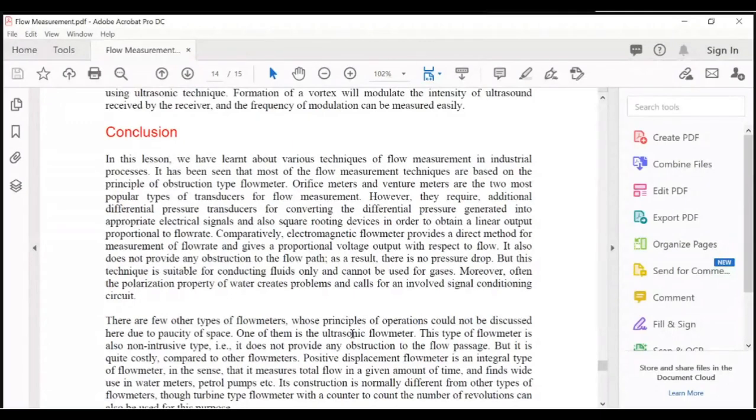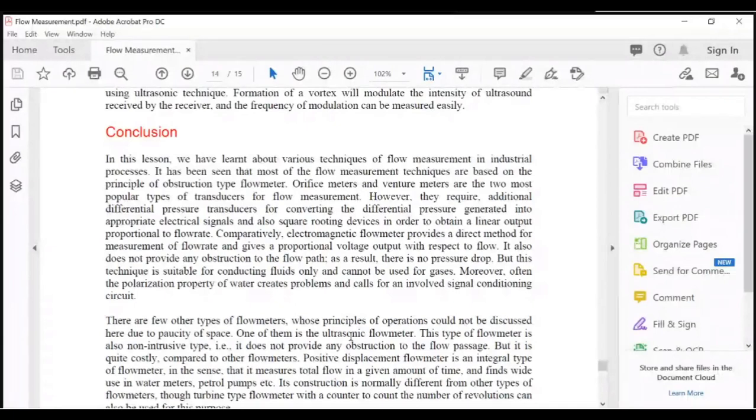However, they require additional differential pressure transducer for converting the differential pressure generated into appropriate electrical signals, and also square rooting devices in order to obtain a linear output proportional to flow rate. Comparatively, electromagnetic flow meter provides a direct method for measurement of flow rate and gives a proportional voltage output with respect to flow.